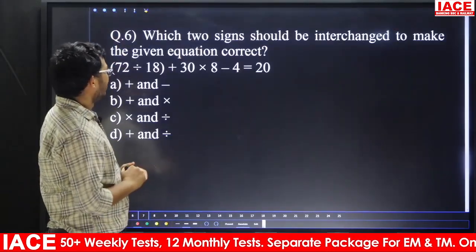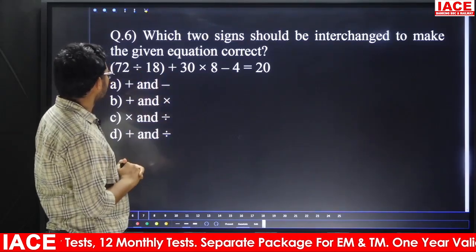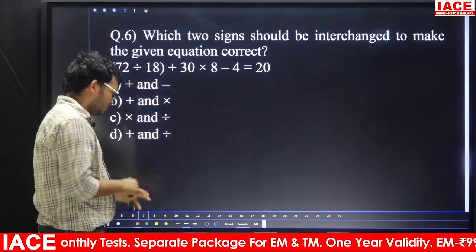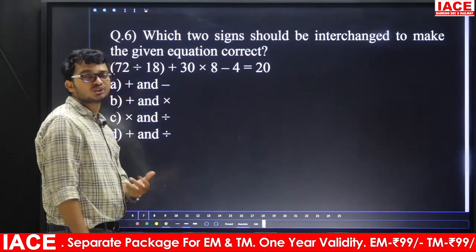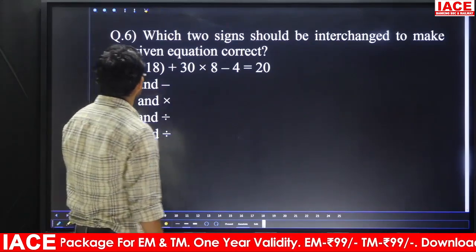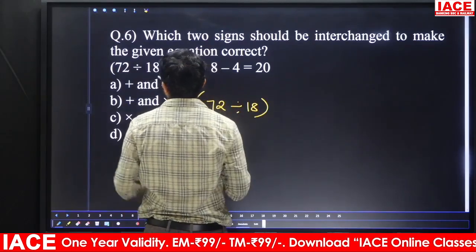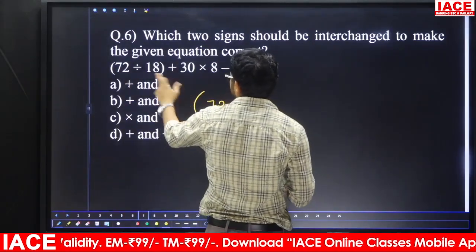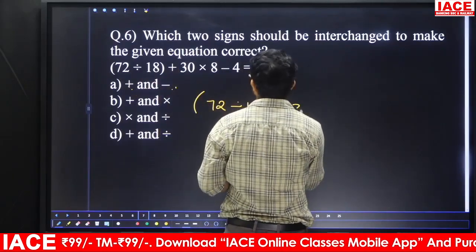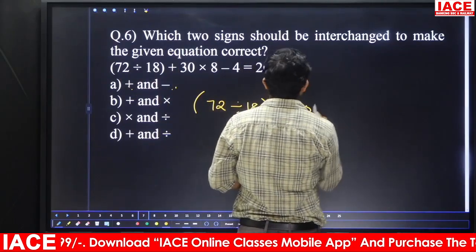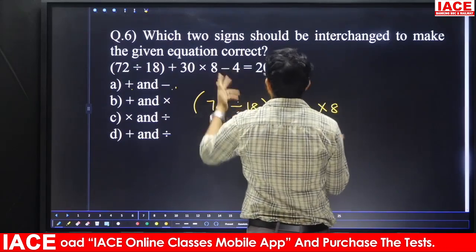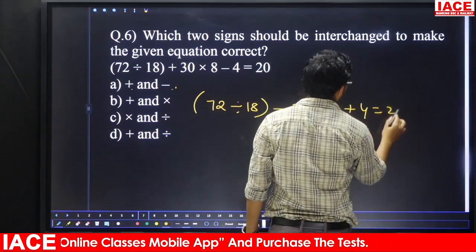Question number 6. Which two signs should be interchanged to make the given equation correct? For this one also, it is compulsory that we go through the options. Take your first option: 72 divided by 18. Next, plus is there, means what? Minus is there, means what? Plus means what? Minus 30. Next one, into 8, minus is there, means what? Plus 4 equal to 20.